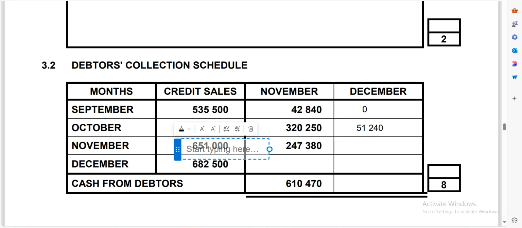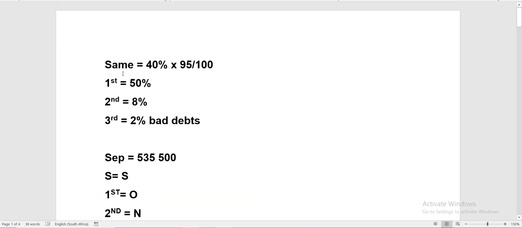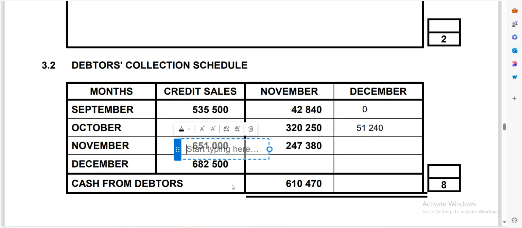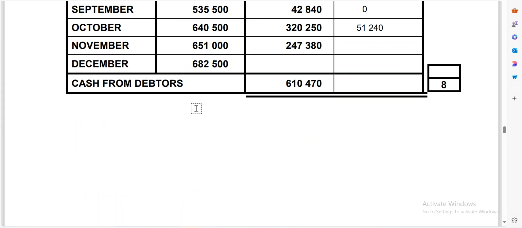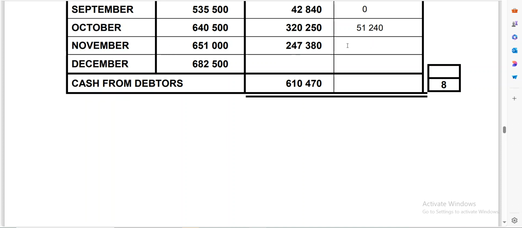So you check what the policy said about the first month. It said that in the first month we are going to collect 50%. So we are going to say 651,000 multiplied by 50 divided by 100, then it's going to give us 325,500.